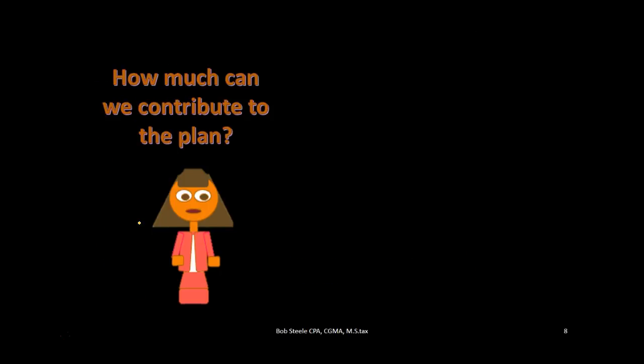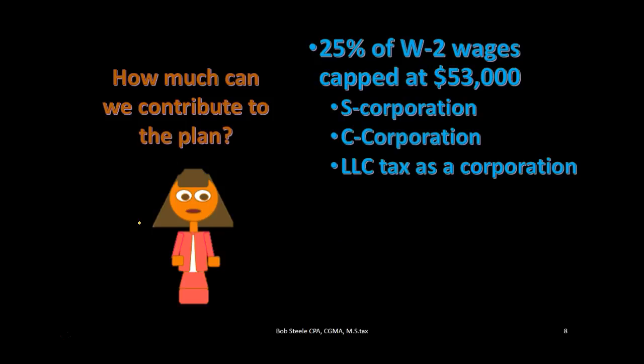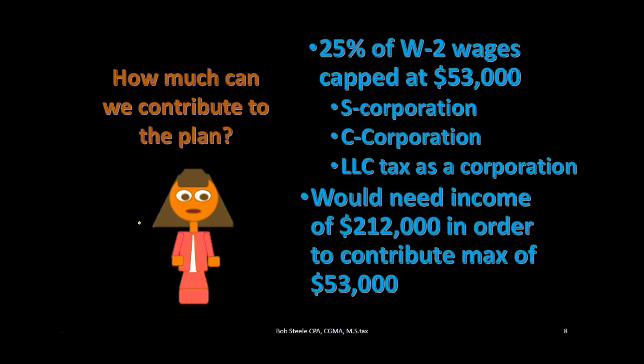How much can we contribute to the plan? All right, so we can contribute up to 25% of W-2 wages, capped at $53,000 in 2016. So if we're a small business that has an S corporation or a C corporation, or if we're an LLC that's going to be taxed as a corporation, then we're generally going to have to pay ourselves a W-2 wage. And the W-2 wage that we pay ourselves, even if we're the owner, we can take up to 25% of the W-2 wages, and that's what we can basically put in to the retirement plan for ourselves.